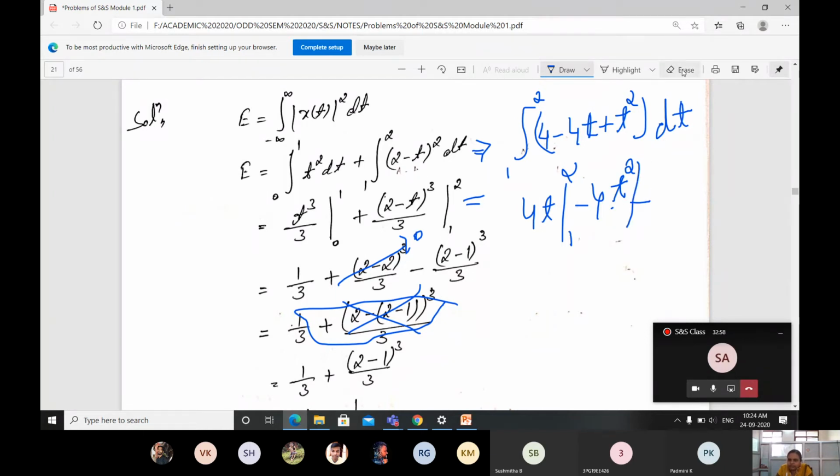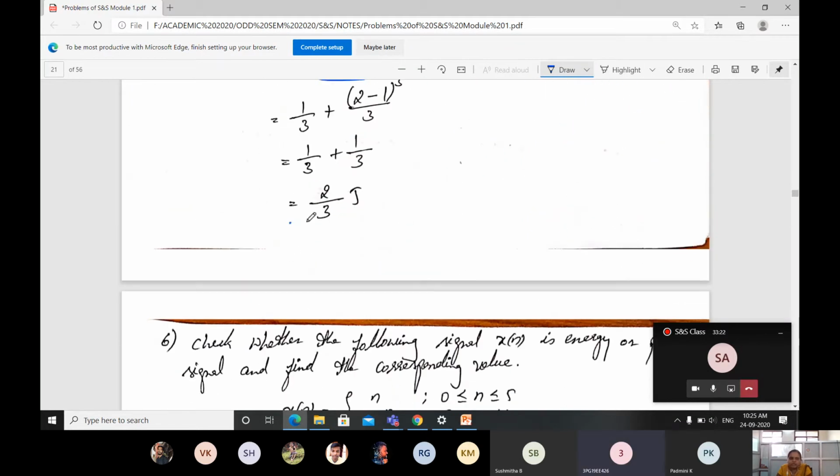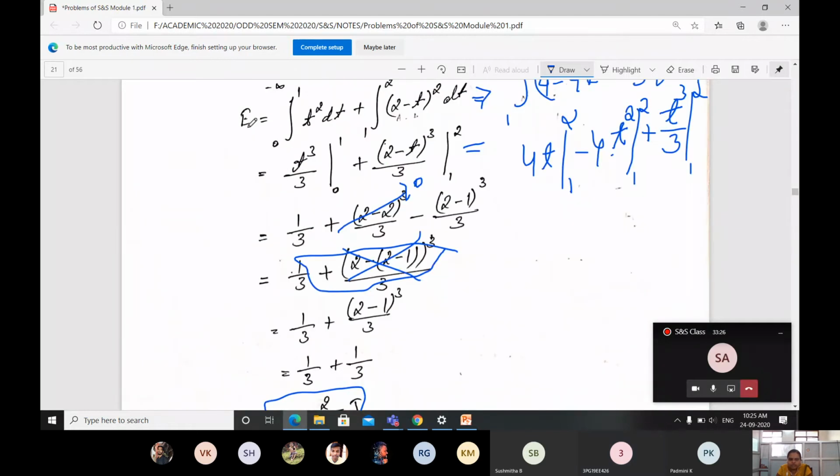Okay, limit you have to apply 1 to 2, then plus t square means t cube divided by 3 with the limit 1 to 2. You apply here, you will be getting the result as 2 by 3. This is the energy of the given signal.